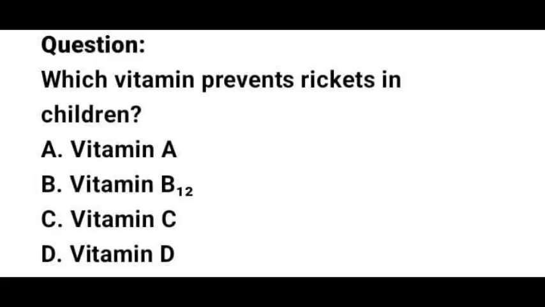Vitamin D aids calcium and phosphorus absorption, essential for strong bones. Deficiency in children causes rickets, which is characterized by soft, weak bones and skeletal deformities. Vitamin D is essential for calcium absorption and bone health.